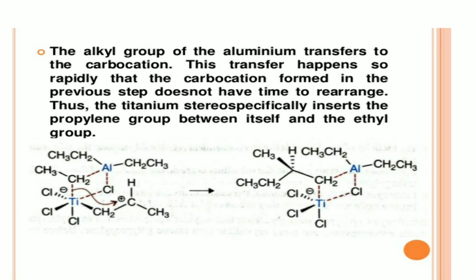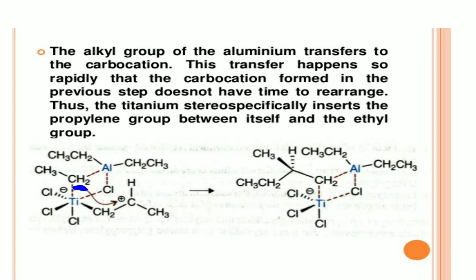In the next step, what happened? The alkyl group of the aluminum is transferred to the carbocation. You can see, to the carbocation. This transfer happens so rapidly that the carbocation formed in the previous step does not have time to rearrange. Thus, the titanium stereospecifically inserts the propylene group between itself and the ethyl group.